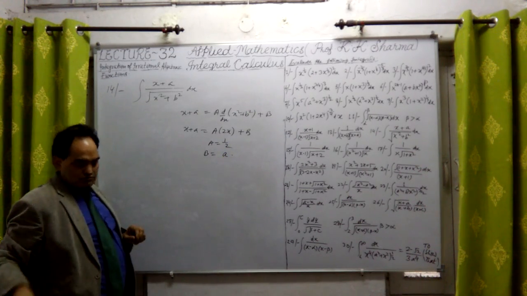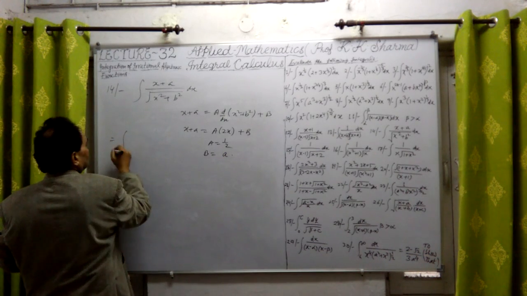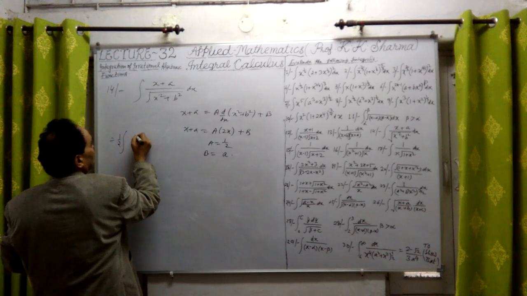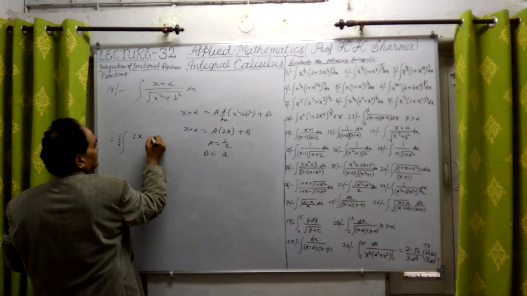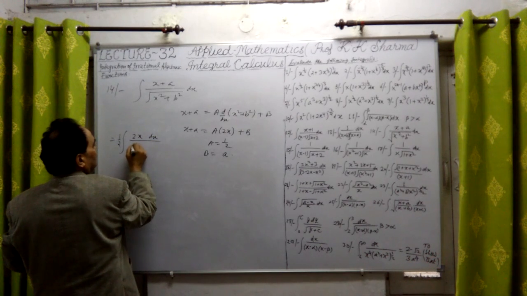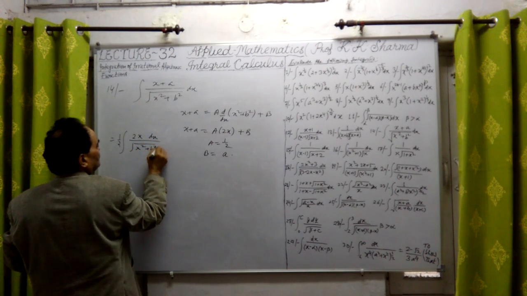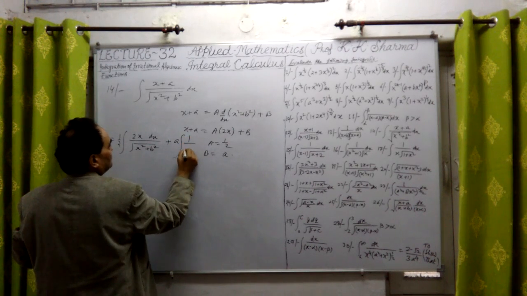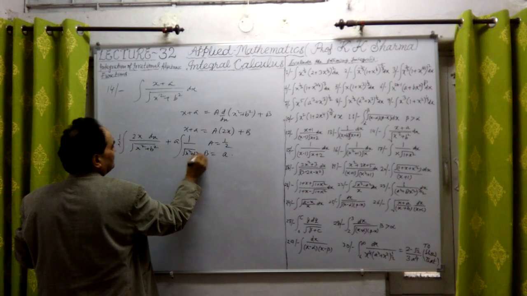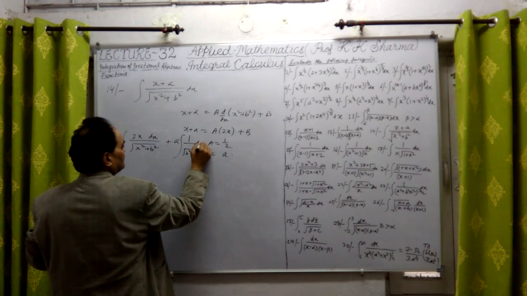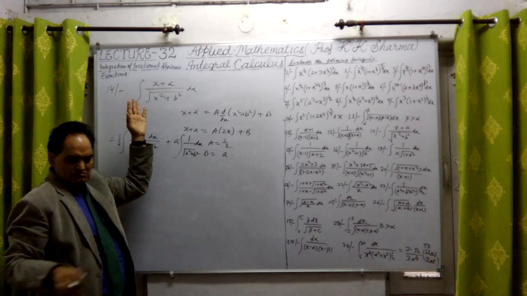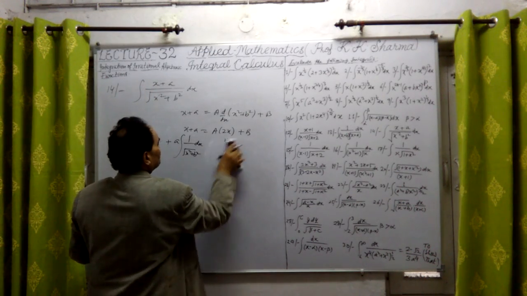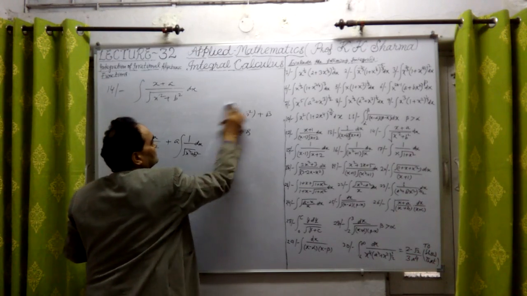So we can write it as integration of 1 upon 2 into 2x into dx divided by under root x square plus b square, plus b is a only, into integration of 1 upon under root x square plus b square, nothing else, into dx. This could be done very easily by inspection only. There was no need of this whole, but I'm telling you the method.